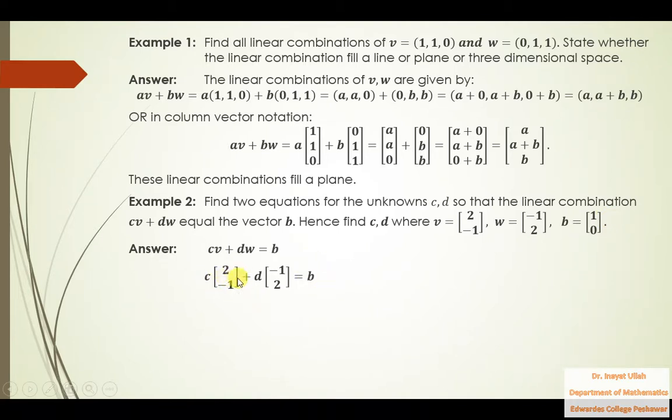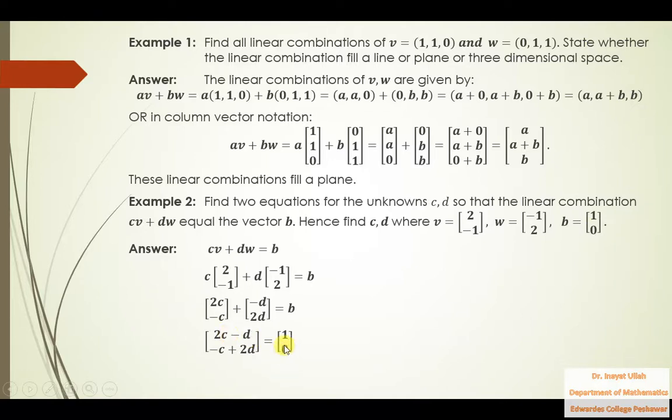Now this is the scalar multiple, so multiply c inside, d inside to get these two vectors. Now adding these two vectors we get 2c minus d, minus c plus 2d, equal to, now I am replacing b by (1, 0).